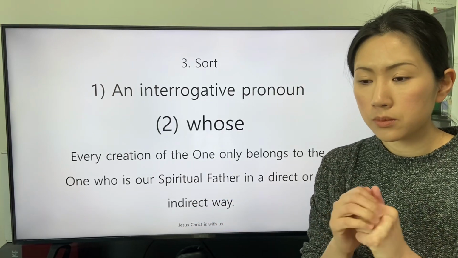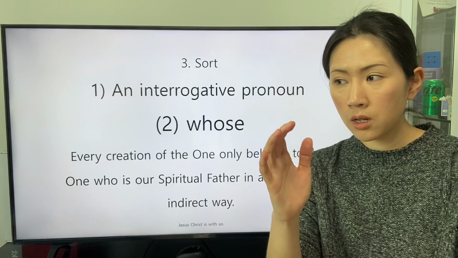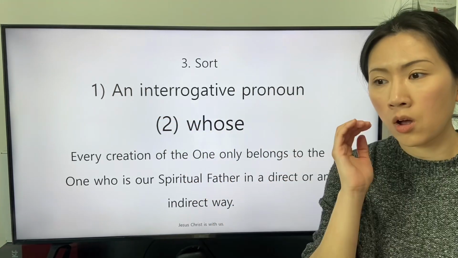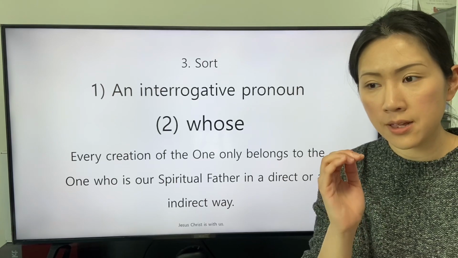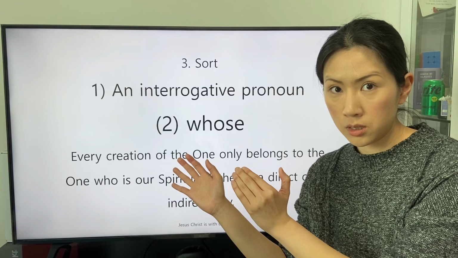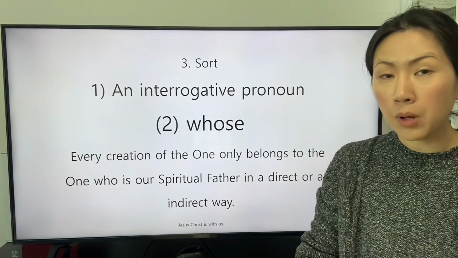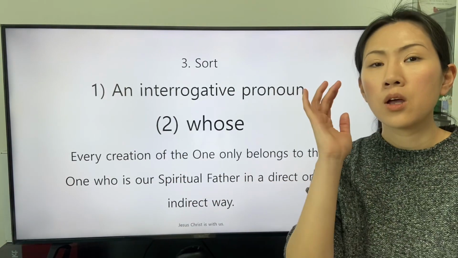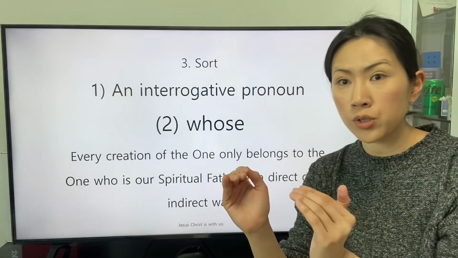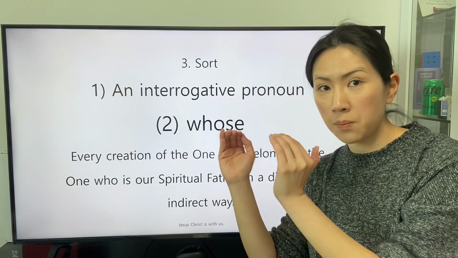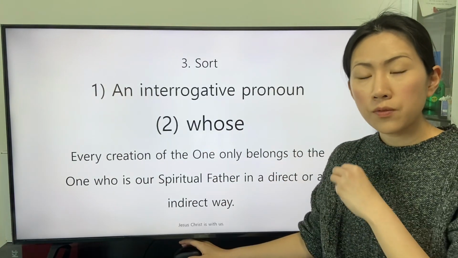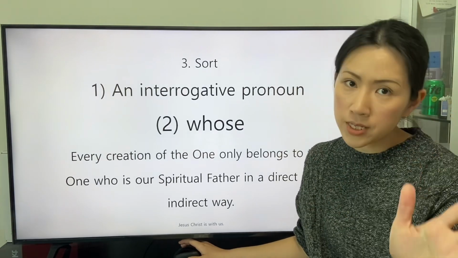So, a person can belong to another person as a pair. A subject or an object that is not a person can belong to a person. But we do not admit a subject or an object that is not a person belongs to another subject or an object that is not a person. From now on, we will study about the reason.